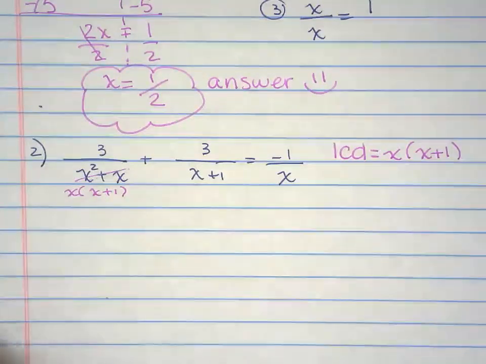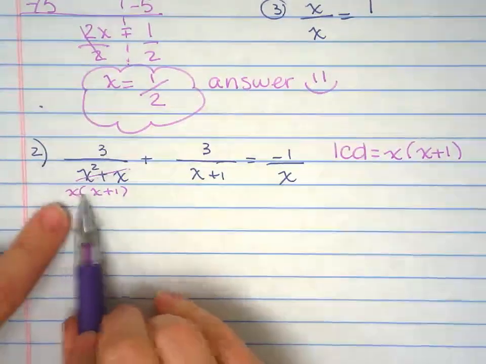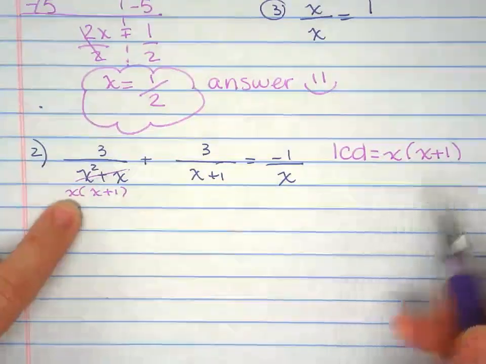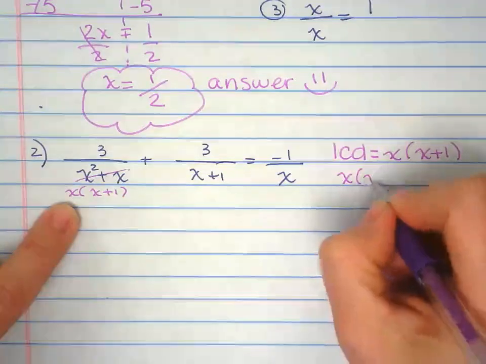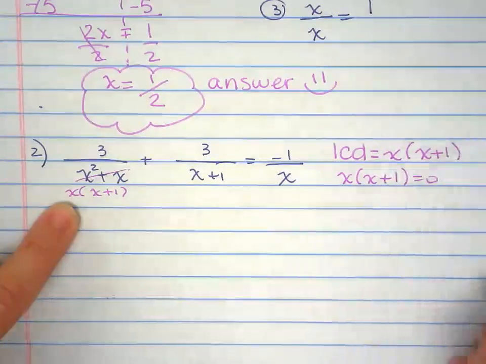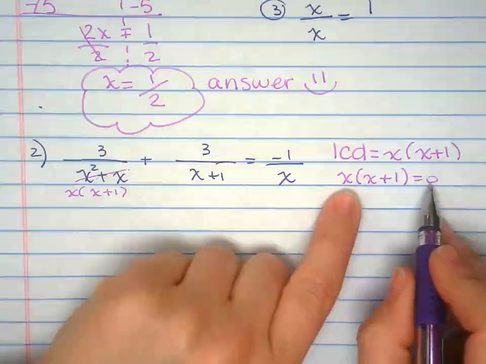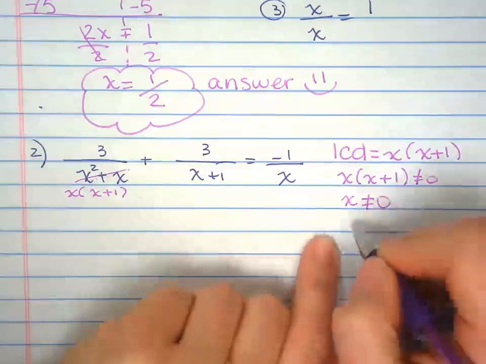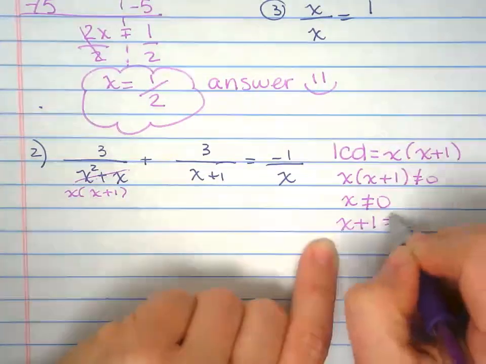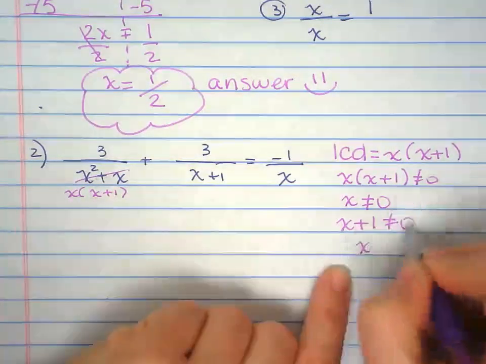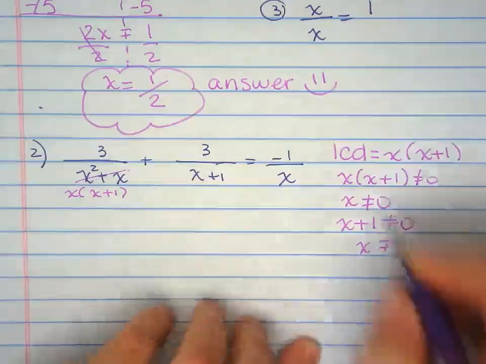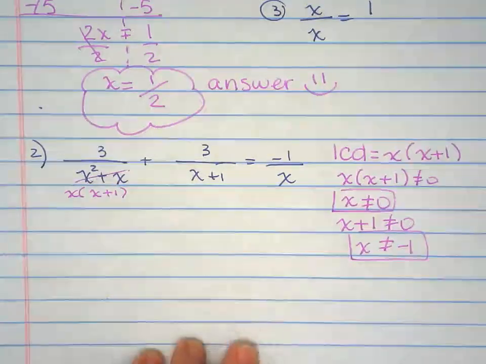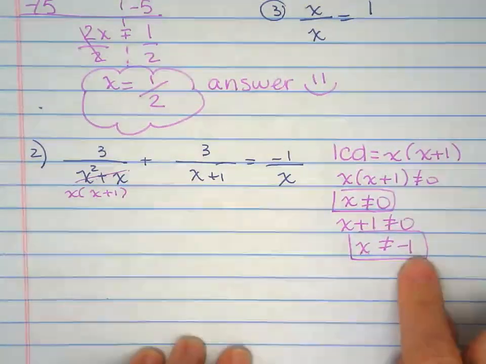Now, we know we cannot divide by 0. So I'm going to set each one of them equal to 0 so I know what x cannot be. So x, x plus 1 equals 0. I'm going to solve this. x cannot be 0. x plus 1, minus 1 from both sides. So x cannot be 0 or negative 1. Those are my restrictions.